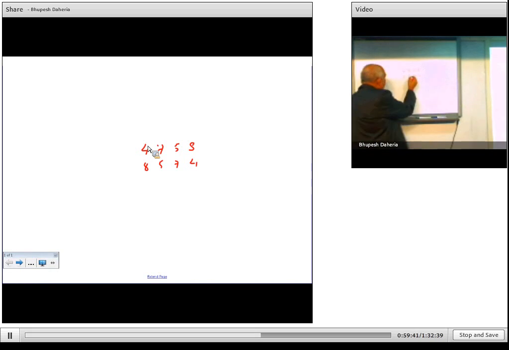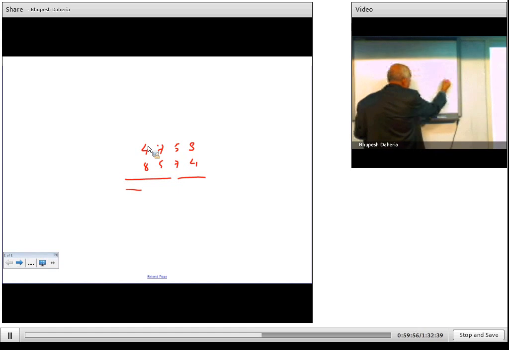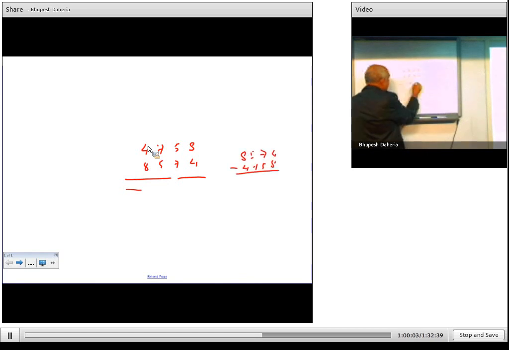So now if I subtract this from this, I'll get a negative number. So I'll just write and subtract: 8574 minus 4758. So 3816. So your answer is here. Whether it will be divisible by 9, just add: 3 plus 8 is 11, 12, plus 6, 18. 18 is divisible by 9. So the entire number is divisible by 9. Now only it will be minus instead of plus. Either you do this way or that way.